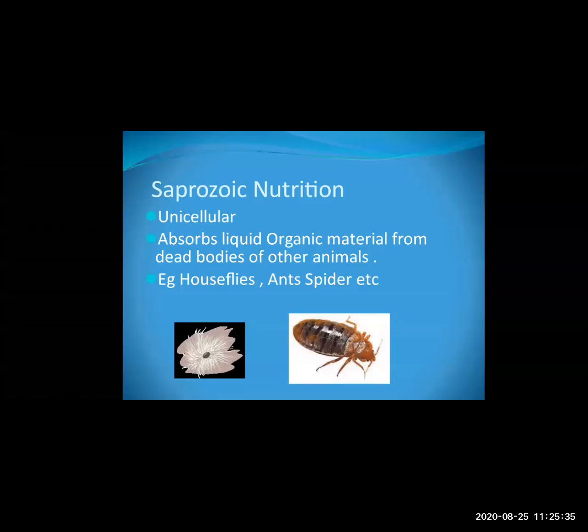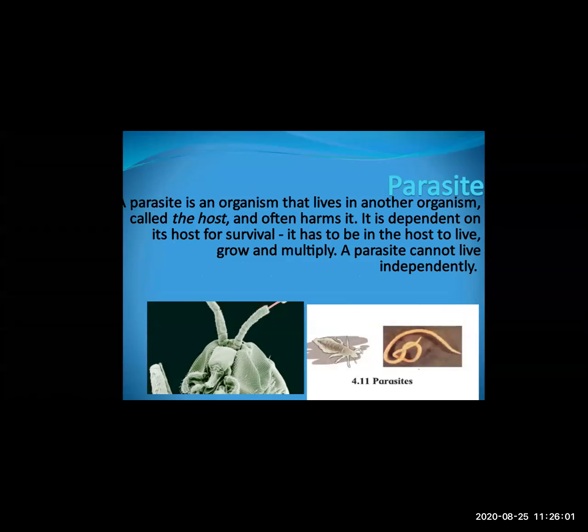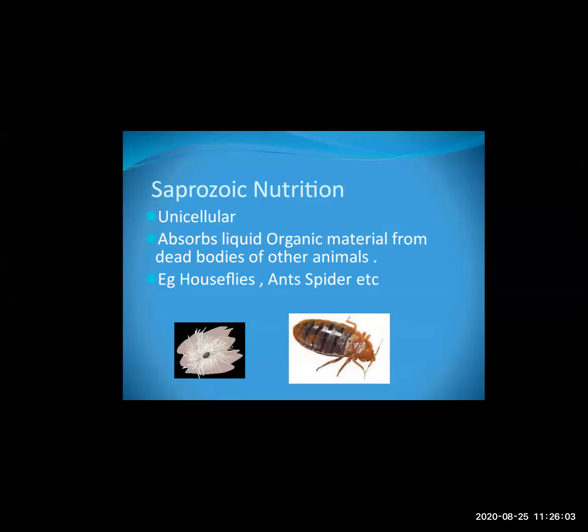What does this organism do? They absorb the liquid organic material from the dead bodies of other animals. They only feed on liquid organic material. They don't eat any solid food. For example, house flies. House flies depend only upon liquid organic material.